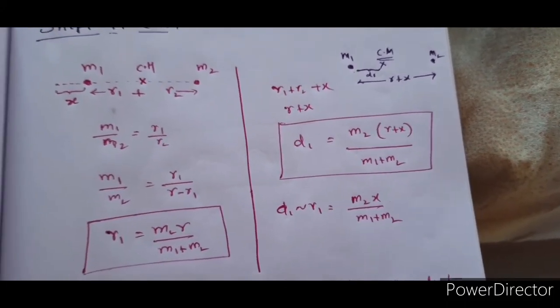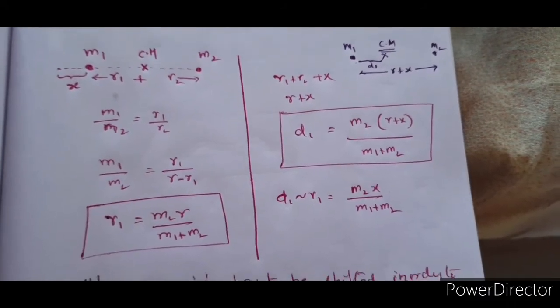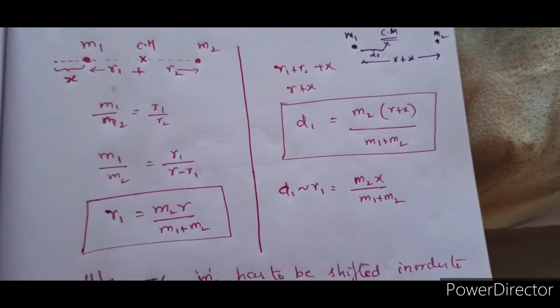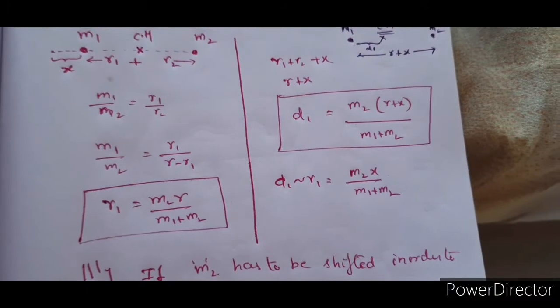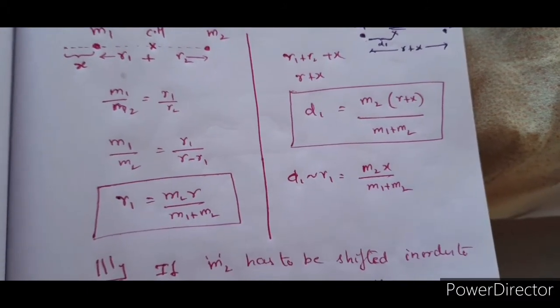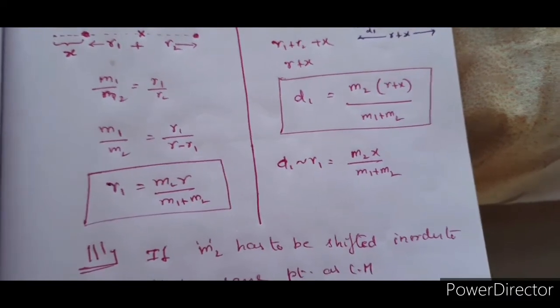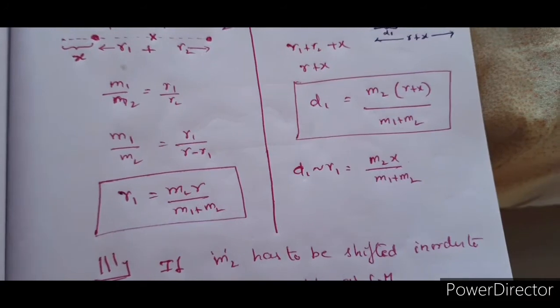Center of mass problems can be asked in many ways. So we go level by level, where you take this as an introductory video, and in this also just look at how to think, in which direction we need to proceed in order to find the solution.